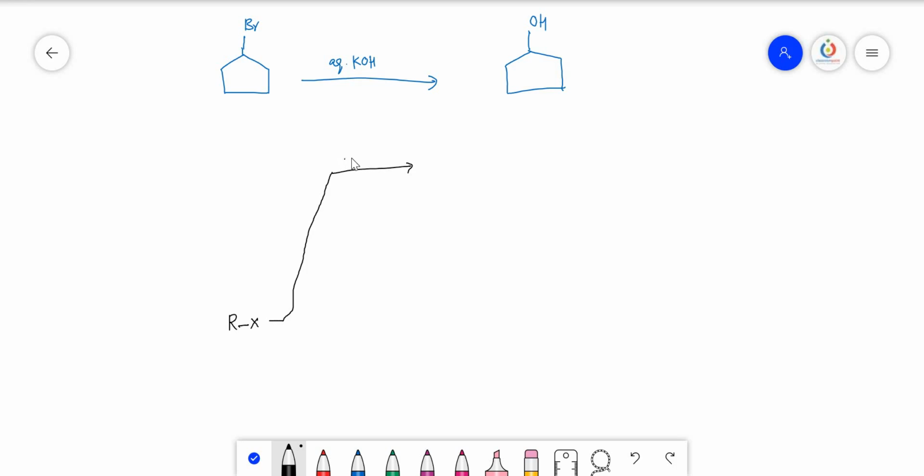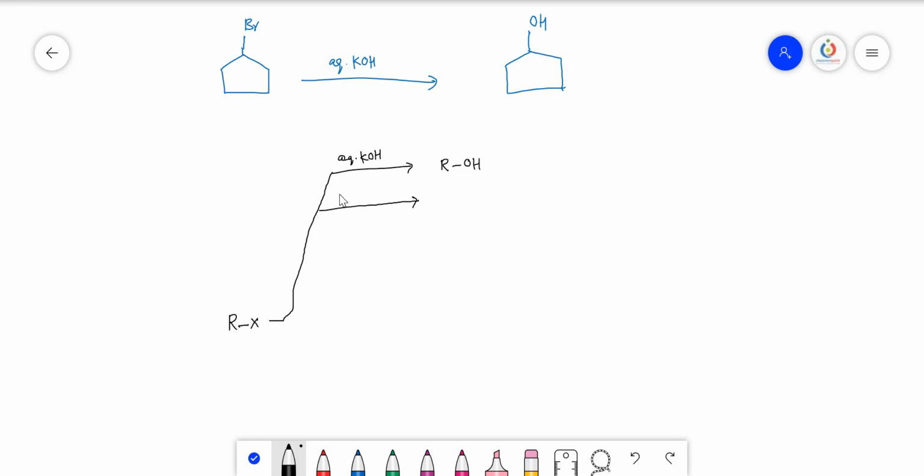So what happens with aqueous KOH? These are all SN2 reactions only. So you don't need to read them separately, because generally in a classroom or in the notebook what we teach is reaction with aqueous KOH, reaction with sodium alkoxide, like this we used to teach, but that is not necessary. All SN2 reactions you are going to learn here only. So aqueous KOH means it replaces the halogen and gives the alcohol.